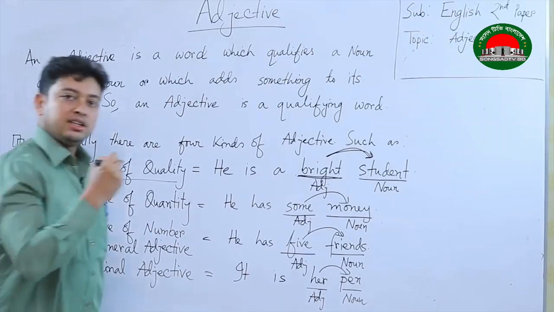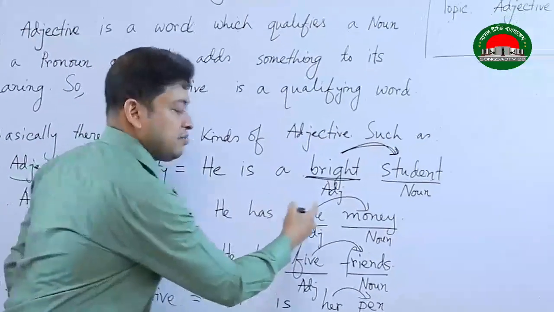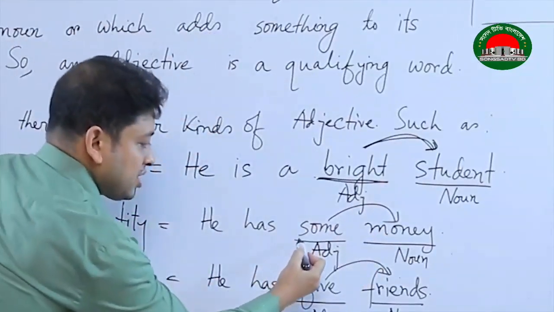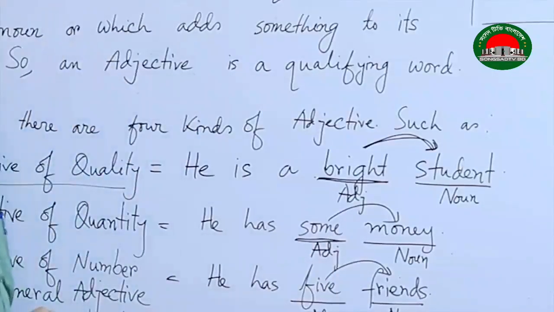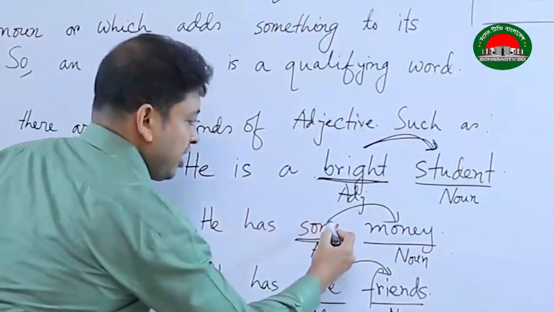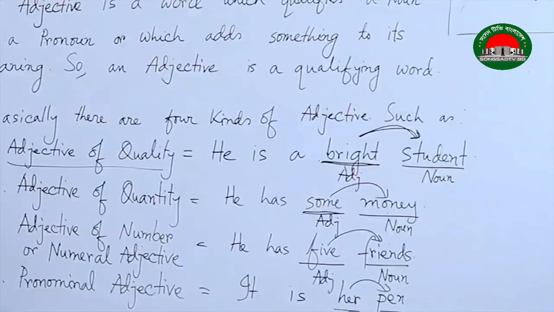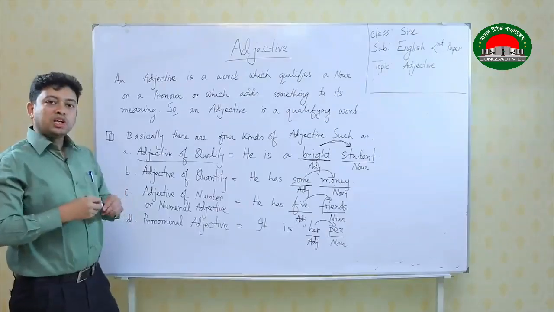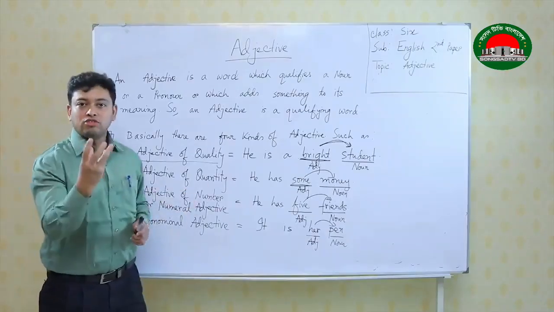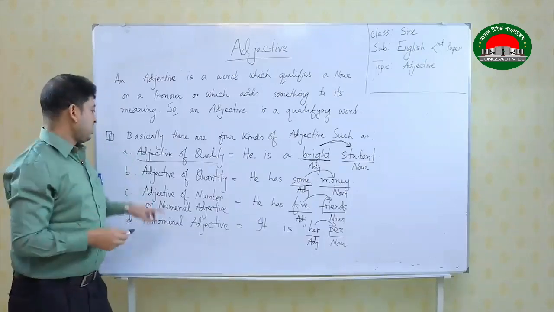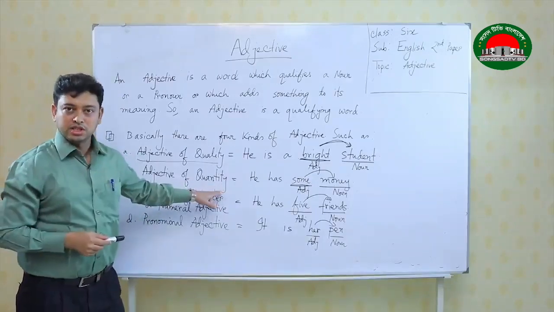Now, let us see the example. He has some money. Here the word some is an adjective. Why? Because it is qualifying the word money. Money is a noun. So, we are talking about the quantity of noun. That is why this is adjective of quantity.